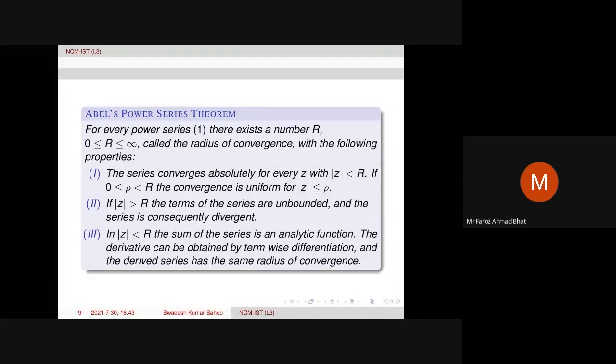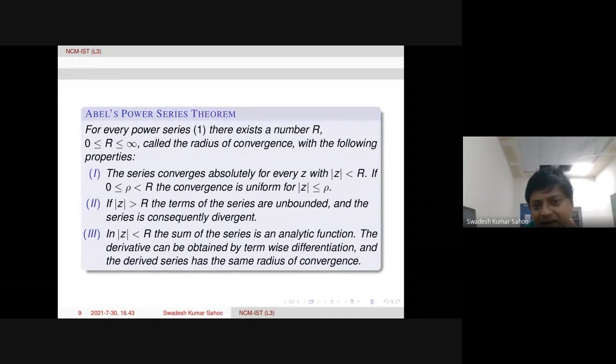I mean, sir, is this term by term differentiation valid in mod z less than or equal to rho for some rho, mod z less than r? Only convergence is enough here. Of course, for the derived series also, one can prove the derived series has radius of convergence r. That is the reason we discussed already, in the last part: the derived series has the same radius of convergence.